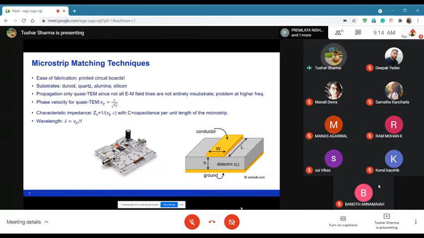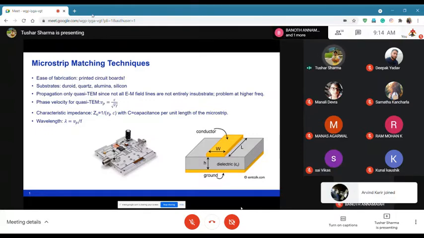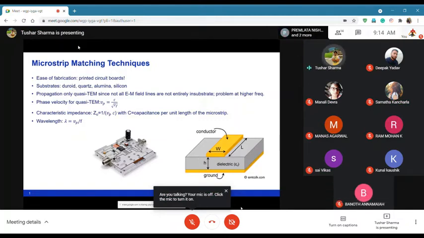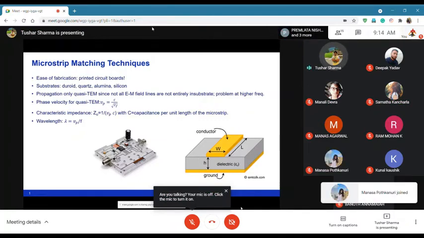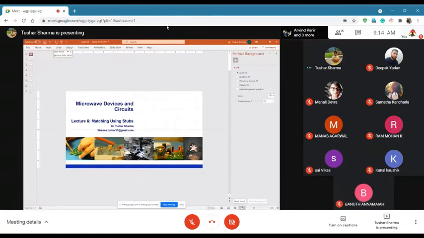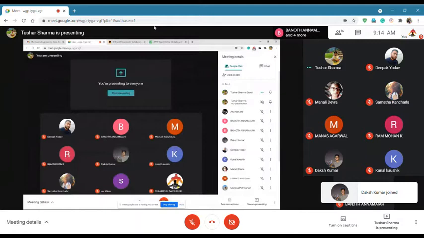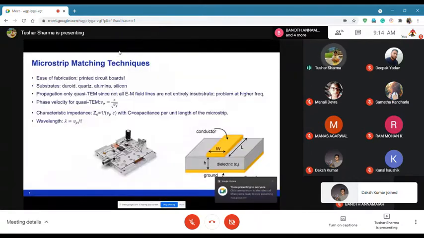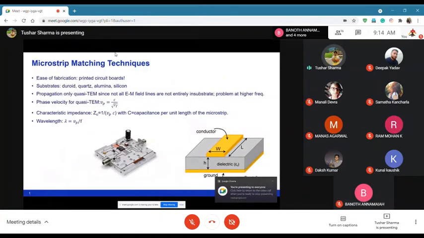Like for example, if somebody says you a capacitor of 5 picofarad, now that 5 picofarad is at a DC value. That's not at an RF value. We understand this thing, that those values of capacitors or inductors are at RF value, not at DC value.